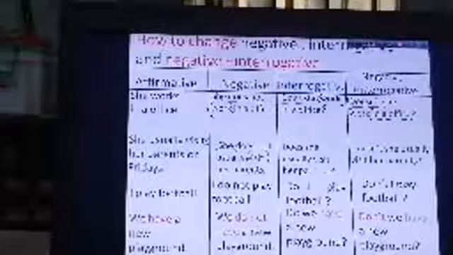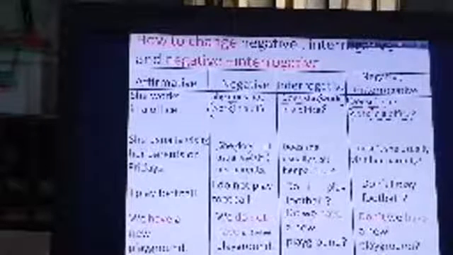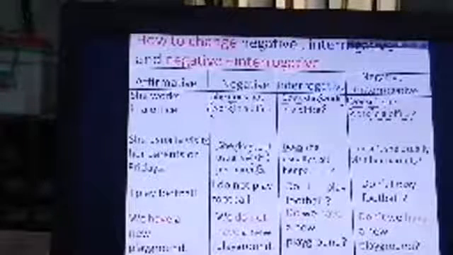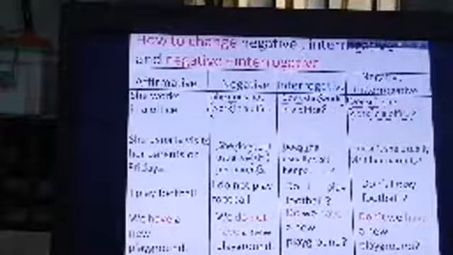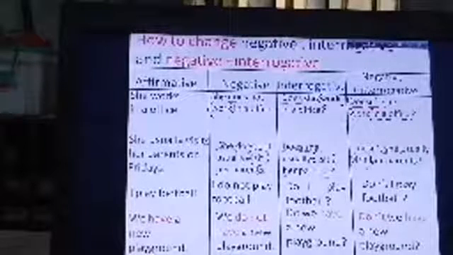And in interrogative, at first you must write do plus subject plus verb plus object plus question mark. And in case of negative interrogative sentence, you first write don't plus subject plus verb plus object plus question mark.